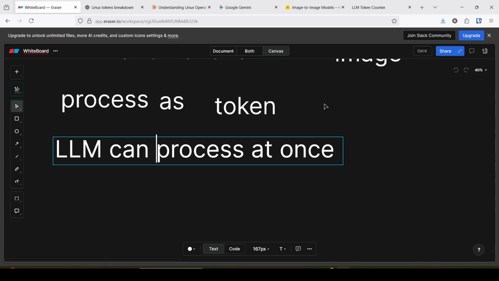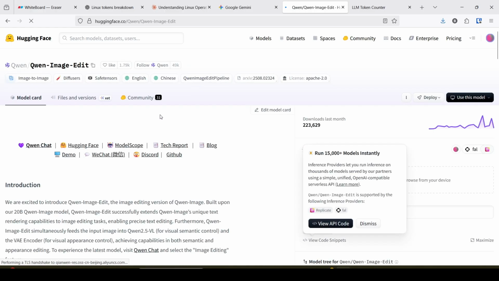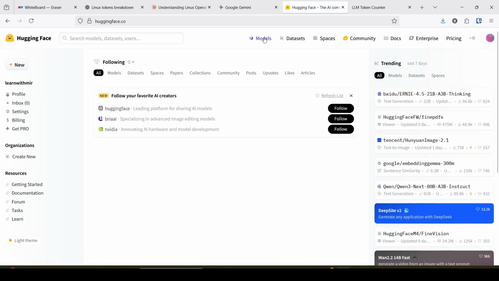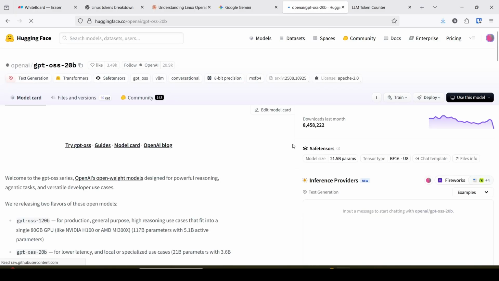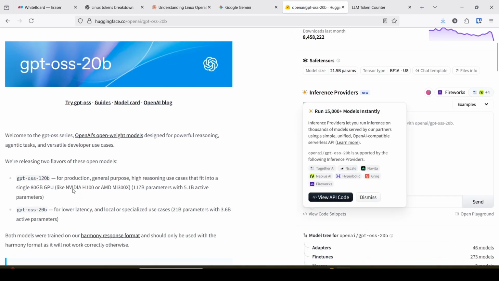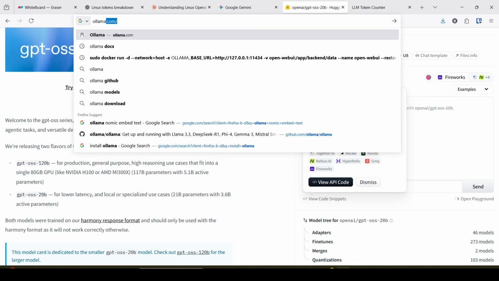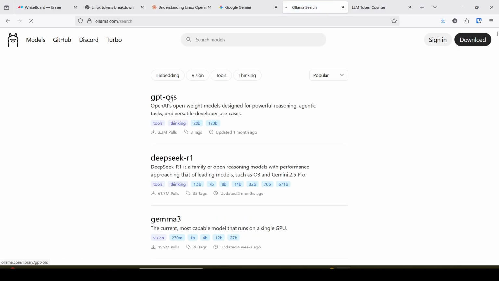You can see the models listed, for example Qwen, and GPT, the GPT 120 billion model. On Ollama.com you can see several models available, say for example GPT OSS.